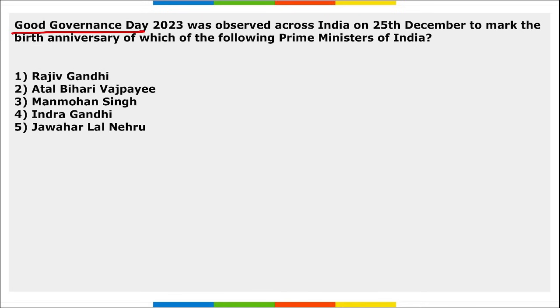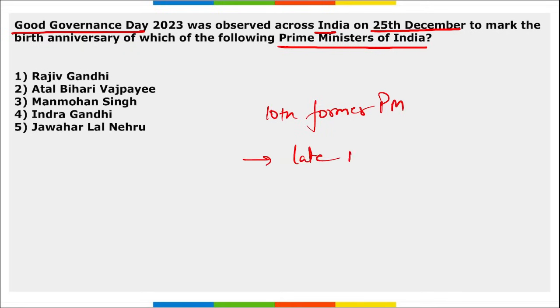Next, Good Governance Day was observed across India on 25th of December to mark the birth anniversary of which of the following Prime Ministers of India? So he was the 10th former Prime Minister of India. What is the name? Late Atal Bihari Vajpayee ji. Right option becomes option 2. On his birth anniversary, we observe Good Governance Day. Right? And this year, 2023, it was the 10th edition of the Good Governance Day.